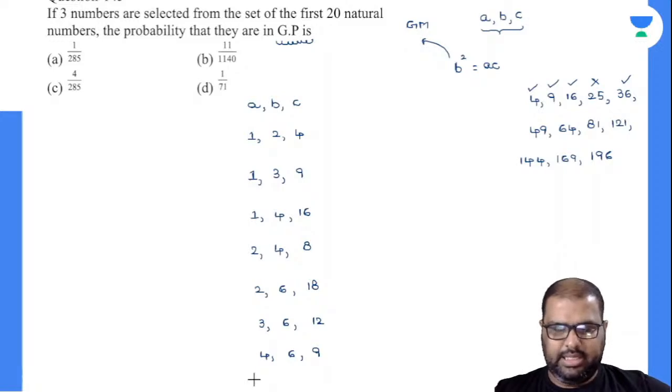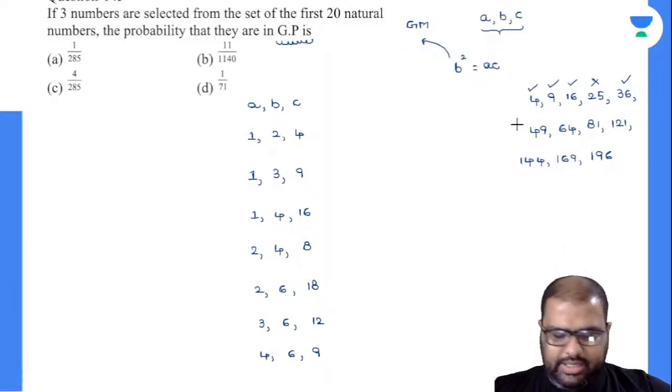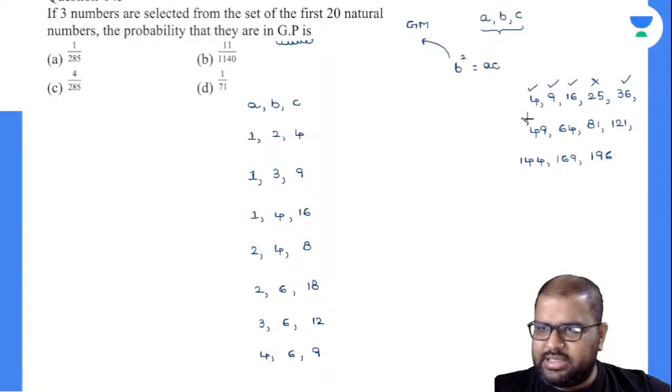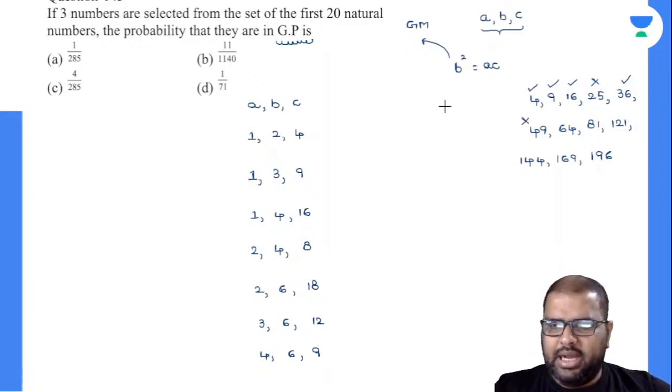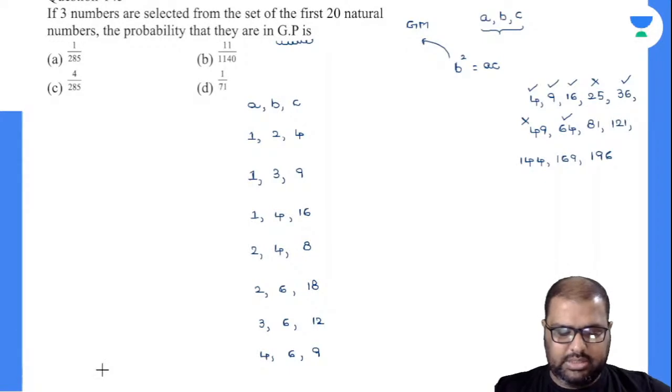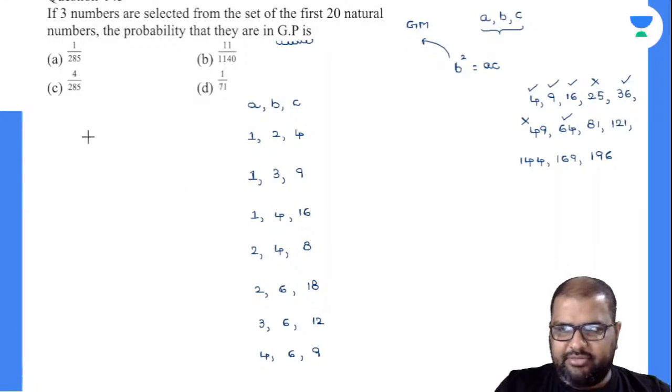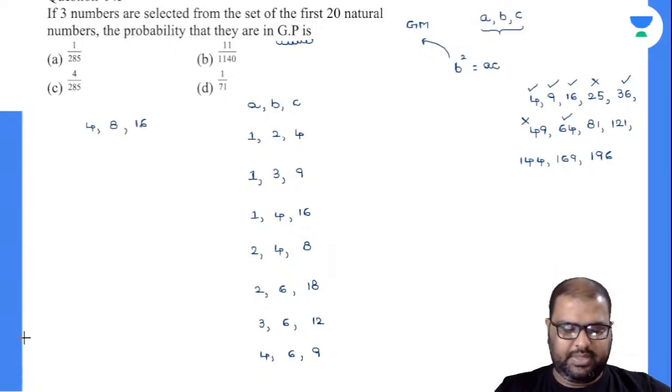Any other? No. 49. No, I cannot take 49. 7 into 7. These are prime numbers. I cannot take 49. I'll take down next combinations here. I'll write down for 64. Yes, 64 I can write down. How can I write down 16? So see, 64. Can I write down 4, comma 16? Yes, I can write down because all these are below 20 only. So automatically this is 4, comma 8, comma 16. Yes, I can write down this. Any other numbers? No. 64 is done. I have done perfectly.